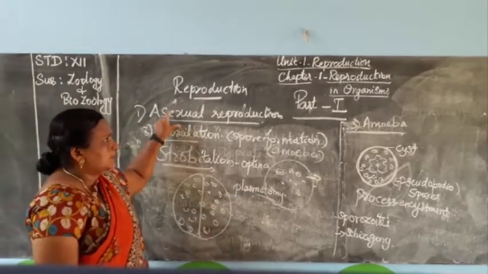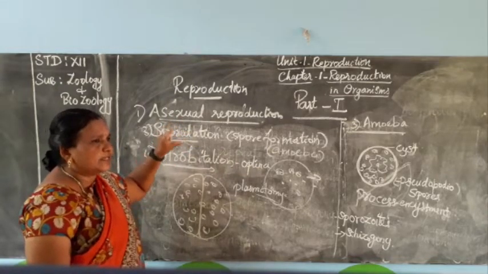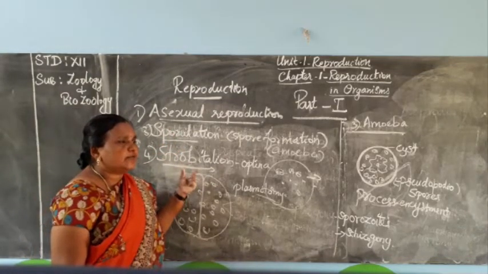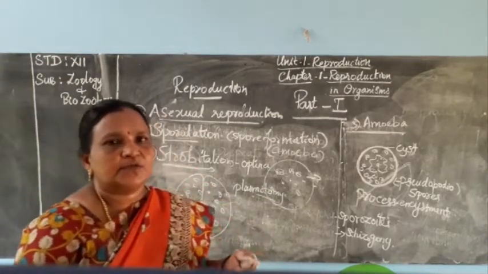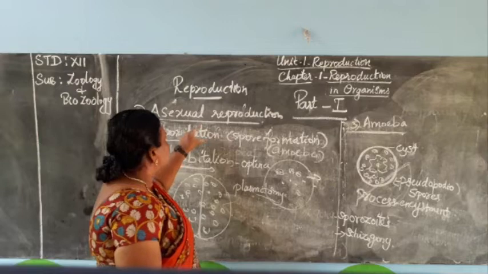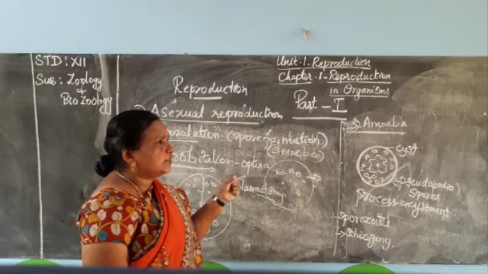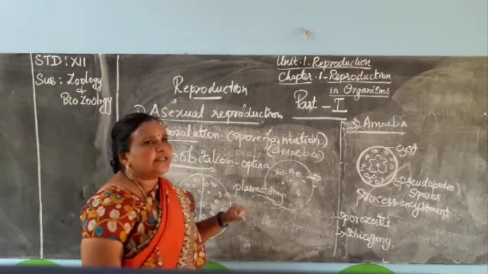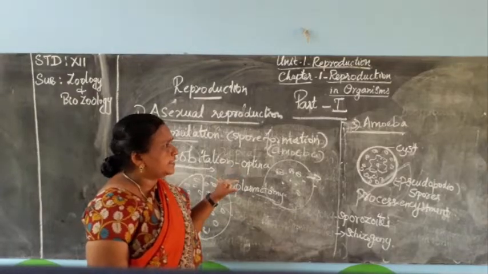From asexual reproduction, what types have we studied? First is fission, then budding, then regeneration, gemmule formation, and fragmentation. All these types are asexual reproduction. In fission we studied binary fission, multiple fission, and also strobilation and sporulation. In binary fission, four types we have already studied.